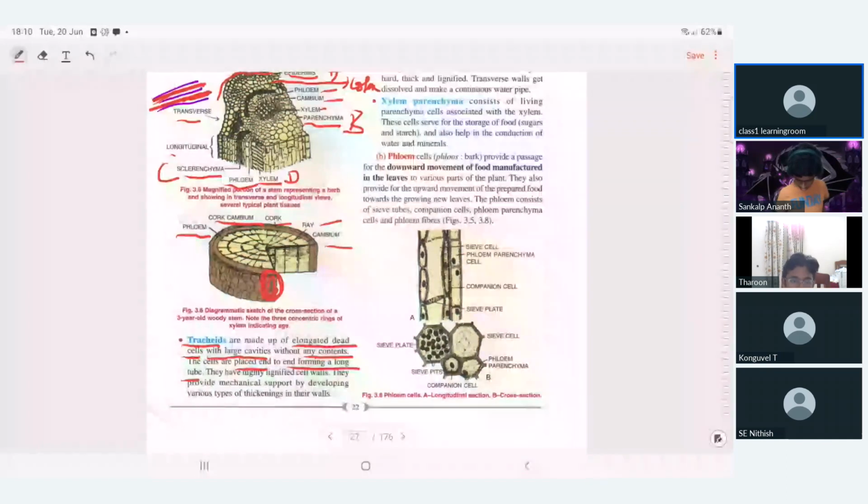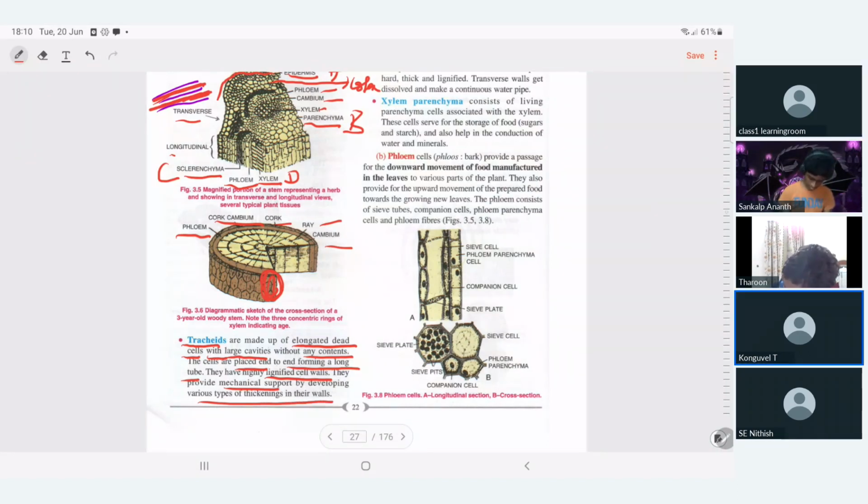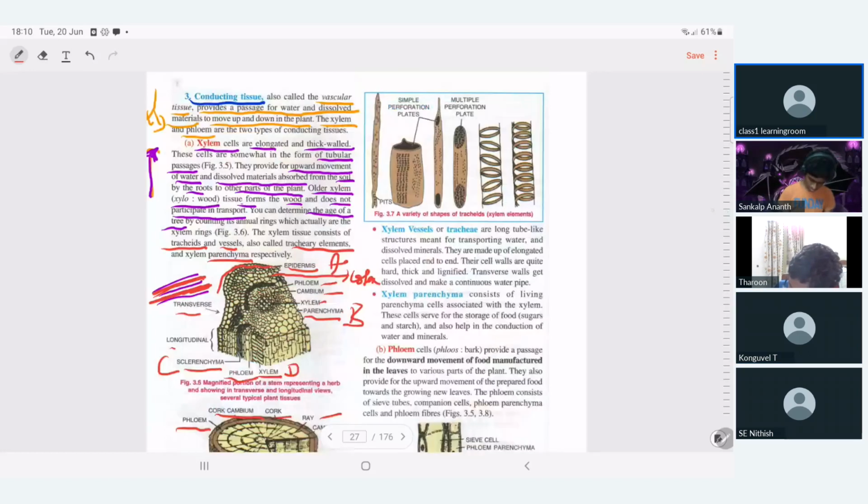And the functions: they have a lignified cell wall. They provide mechanical support by developing various types of thickenings in their walls. Look at the different types of tracheids.